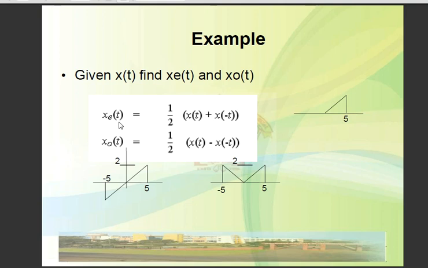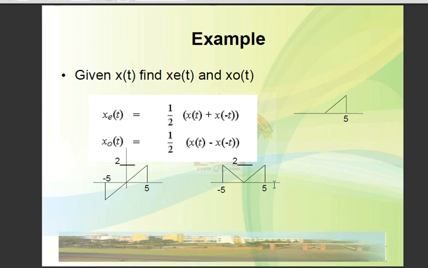Now the even signal xe of t is given by half of x of t plus x of minus t. So the addition of x of t and x of minus t multiplied with half will give the even signal, and the odd signal is the subtraction of x of minus t from x of t multiplied with half. To understand that, let's consider this x of t and find its even and odd signals. So x of t plus x of minus t.